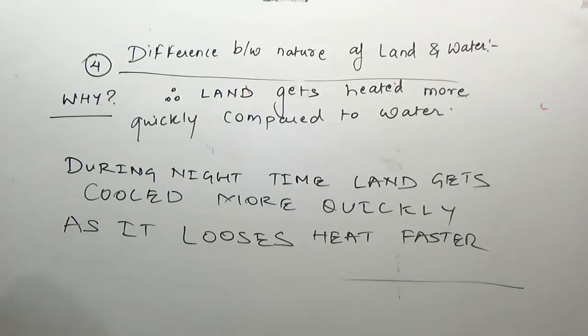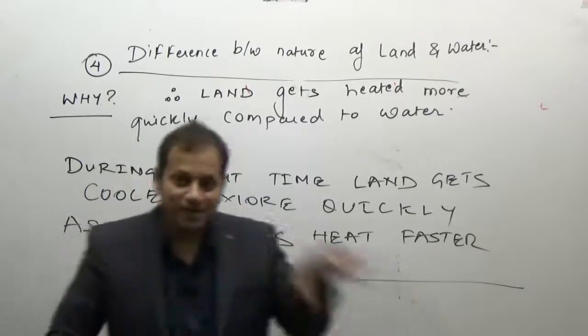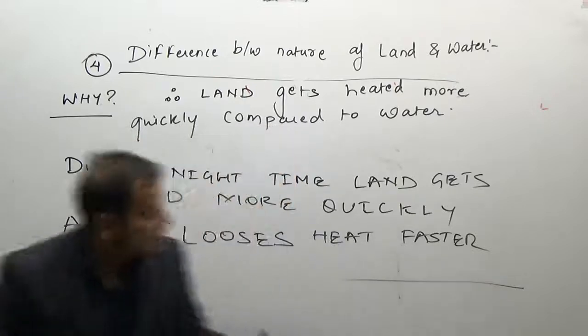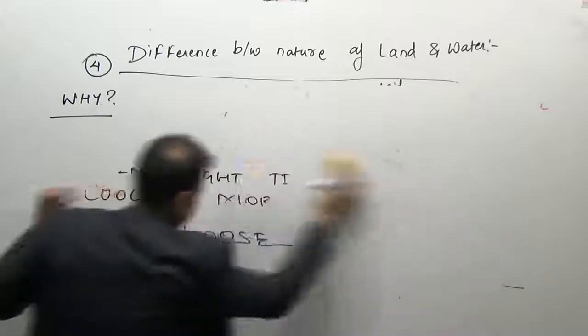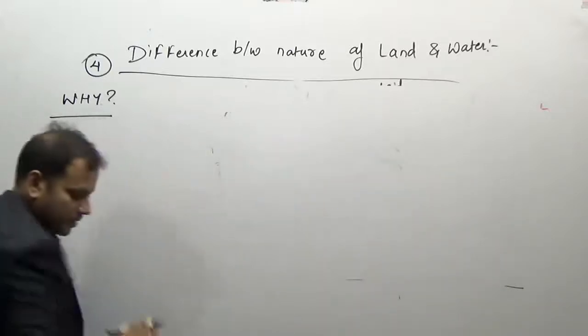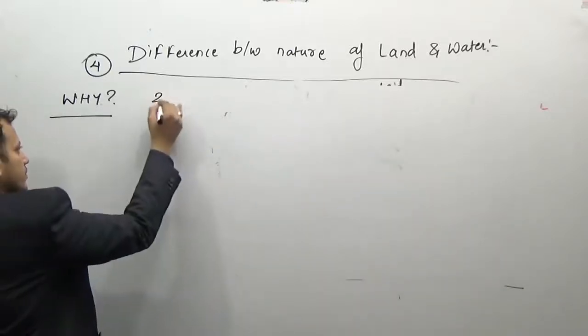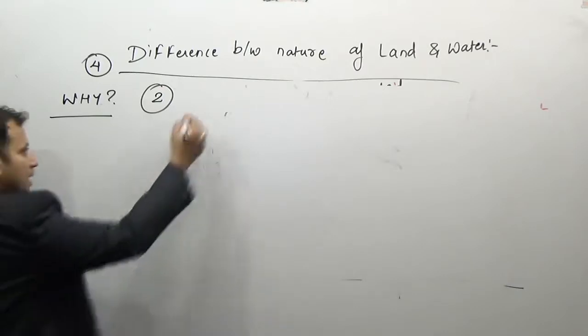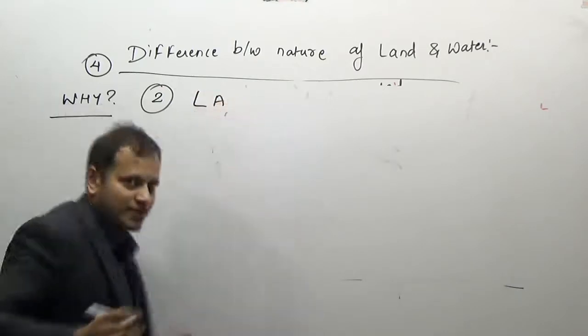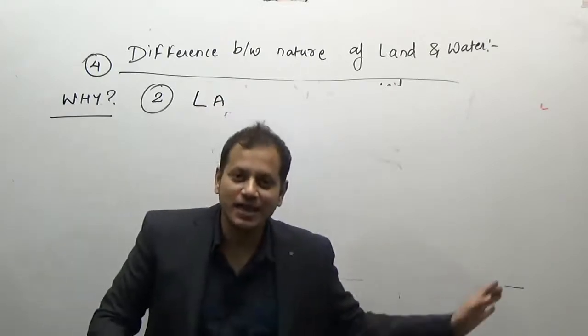Now, that was the first reason, that is the penetration of the sun's rays. What is the second reason? The second reason is about land. Have you seen land moving?